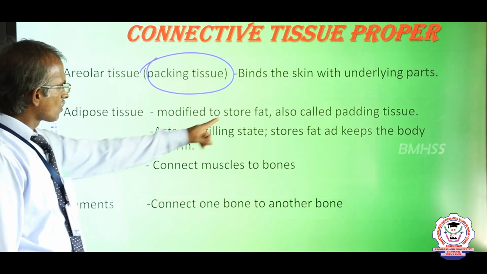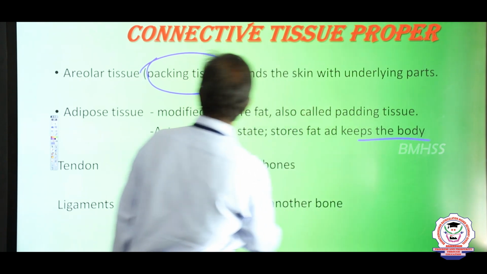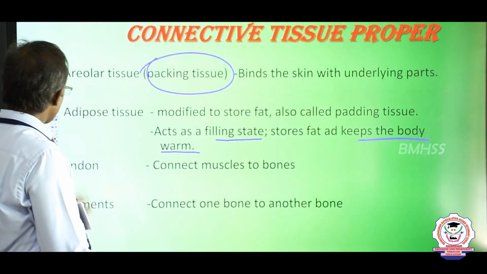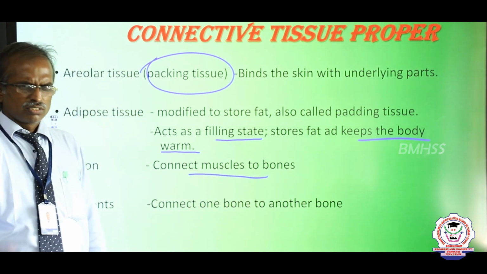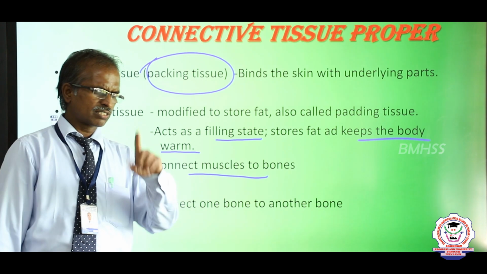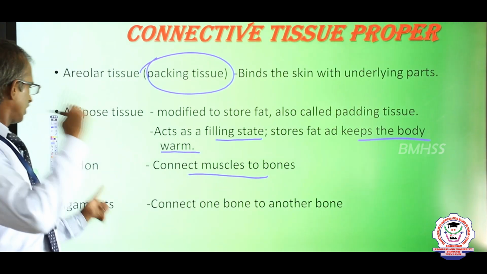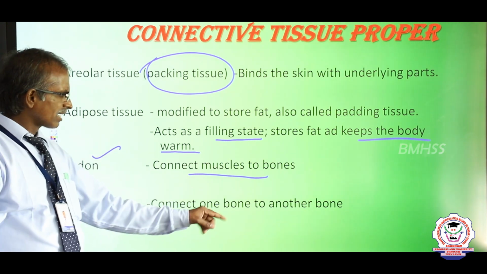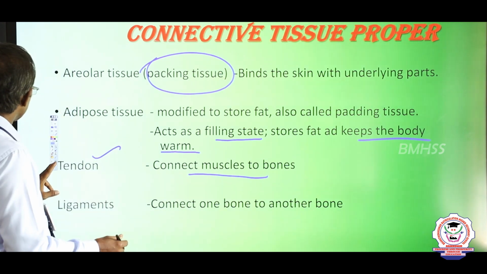Adipose tissue stores food material and keeps the body warm. It acts as a filling material. The next is tendon, which connects muscles to bone. Dinesh Kumar, which structure is very important to connect muscles to bone? Good, very good. Tendon, well done. Ligaments connect one bone to another bone, like a paste or gum-like structure.